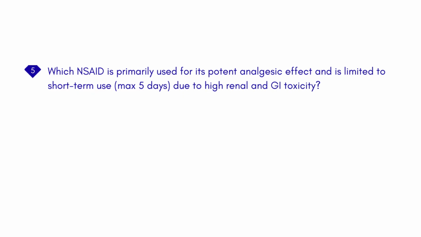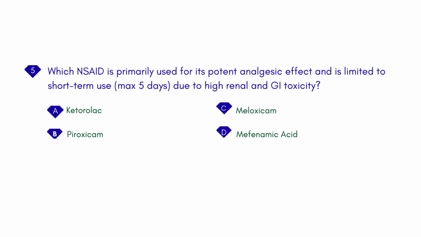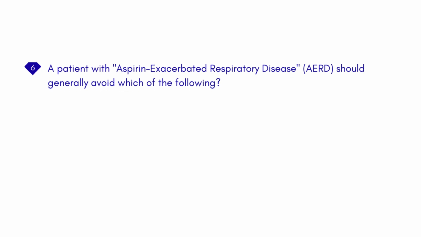Which NSAID is primarily used for its potent analgesic effect and is limited to short-term use, max 5 days, due to high renal and GI toxicity? A. Ketorolac. B. Piroxicam. C. Meloxicam. D. Mefenamic acid. Answer: A. Ketorolac.